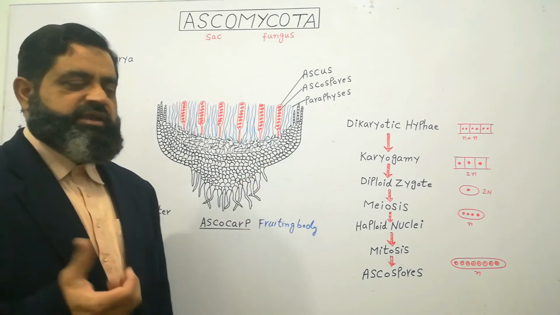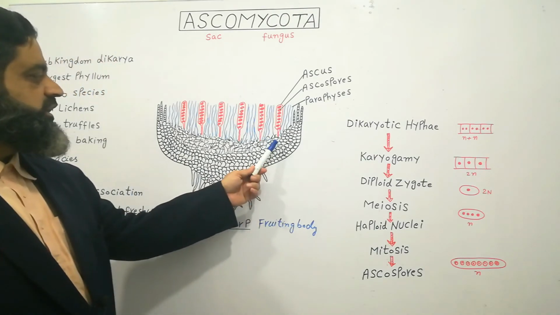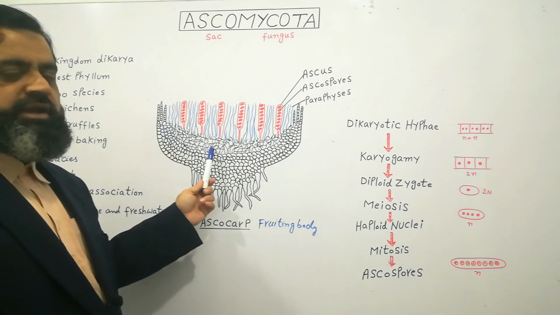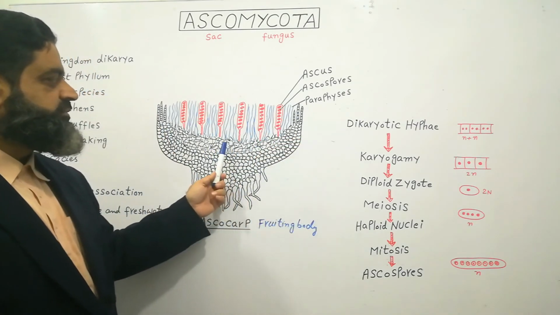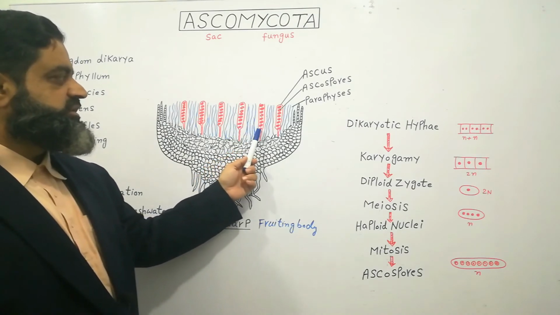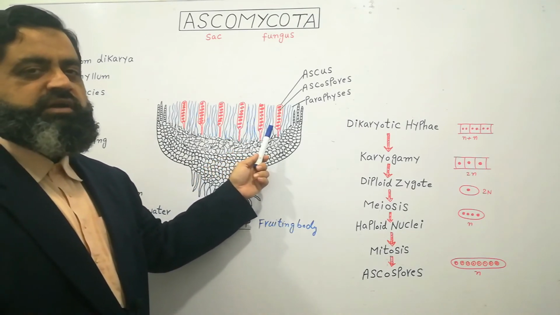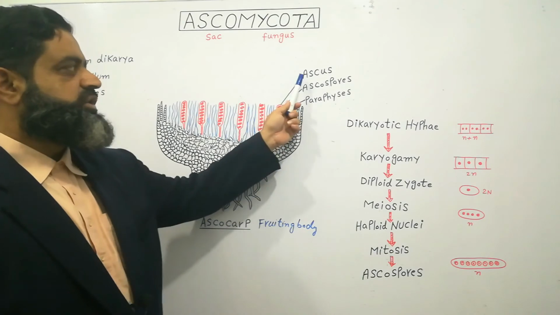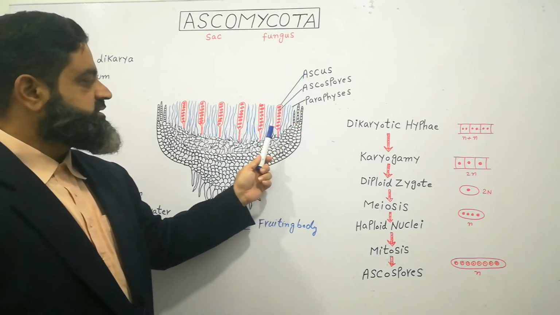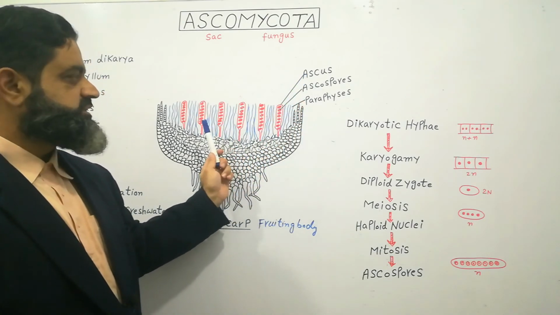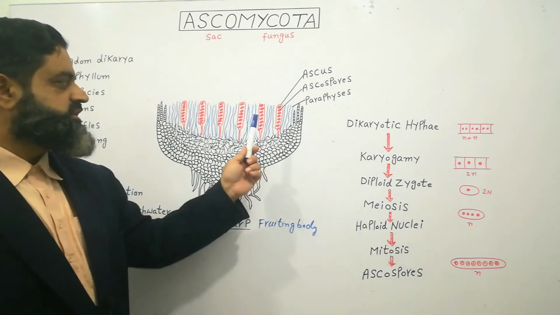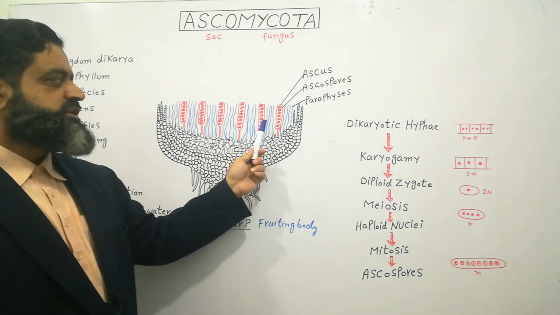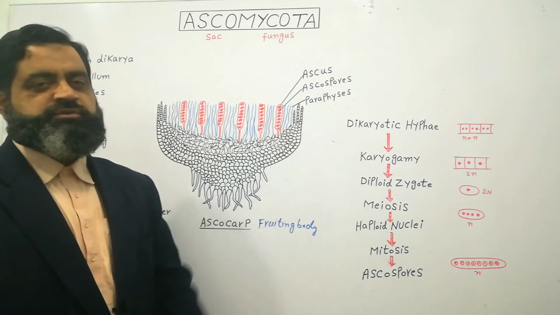The hyphae are most of the time septate and dikaryotic, and after sexual reproduction they form certain sac like structures which you can see in the red color. These structures are known as asci. These asci contain 8 spores which are formed by meiosis, as you can see in this diagram. These spores are known as ascospores.